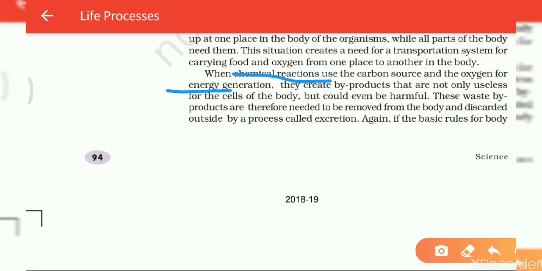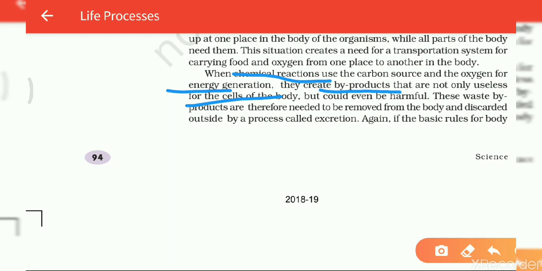They create byproducts that are not useful for the cells of the body. After the oxidizing and reducing reactions, byproducts come out, which are not useful for the body cells, but could even be harmful.